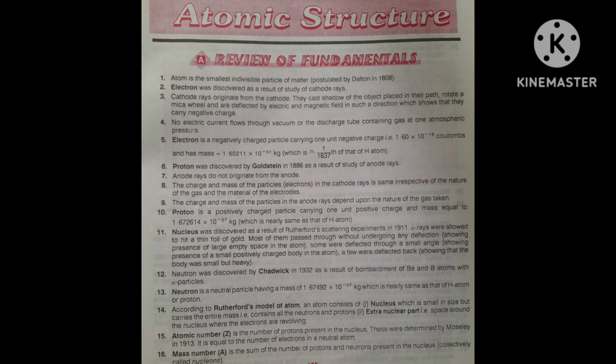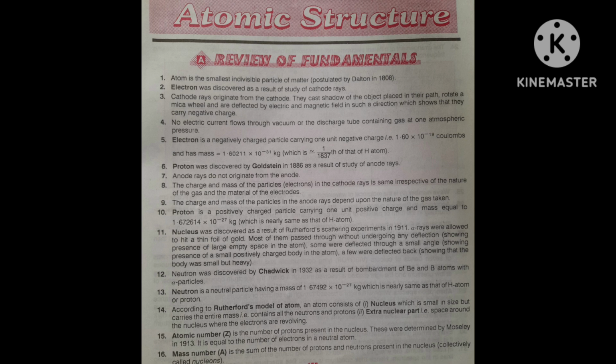Next point, electron is a negatively charged particle carrying 1 unit negative charge, that is 1.60 into 10 to the power minus 19 coulombs. And what is its mass?